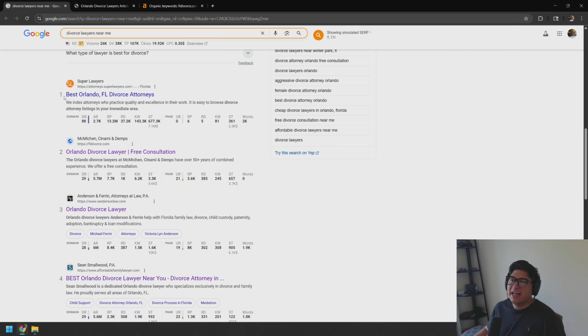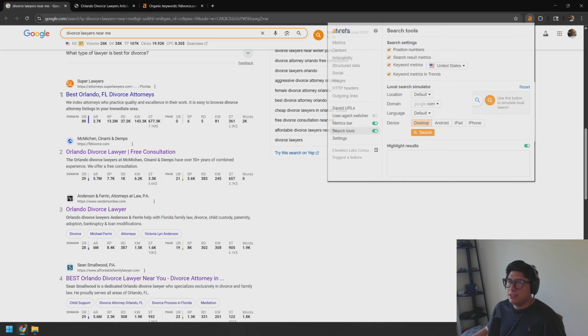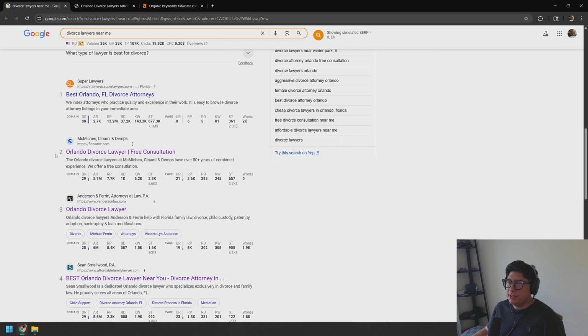So here, I have an extension added to my web browser. I have the Ahrefs extension, and you can go ahead and use this as well. You don't have to log in to see certain info like the content side, or I believe the actual numbers here that you see should be available for free without a login.